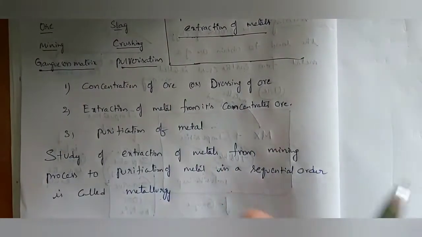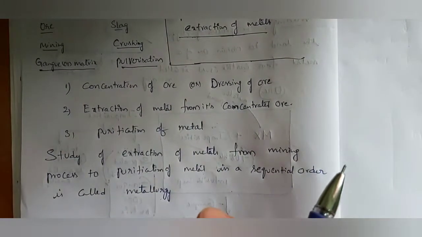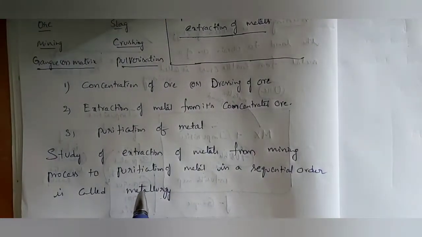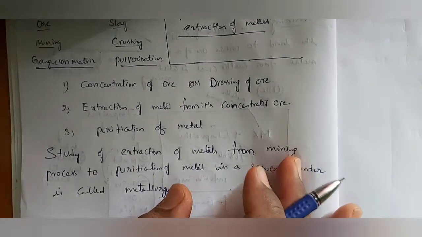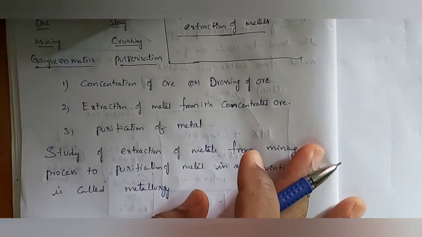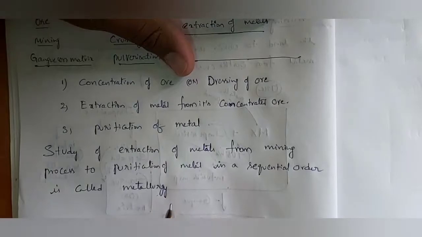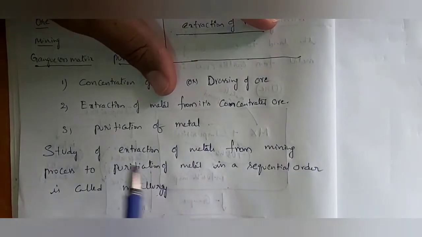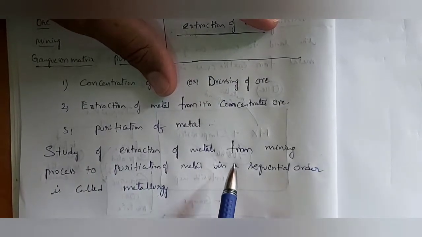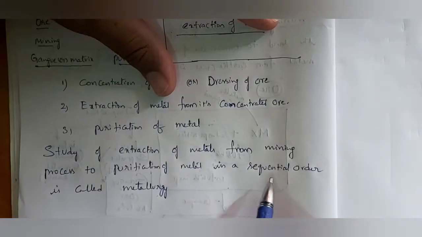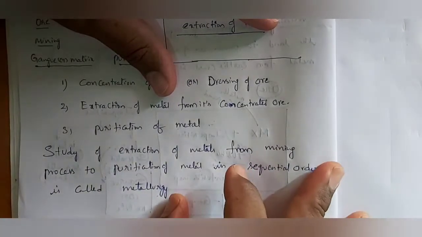Study of all these processes in a sequential order is called metallurgy. I hope you are understanding. Once again, study of extraction of metals from mining process to purification of metal in a sequential order is called metallurgy.